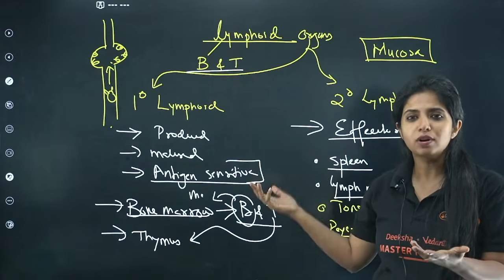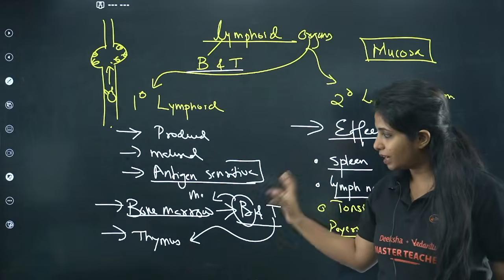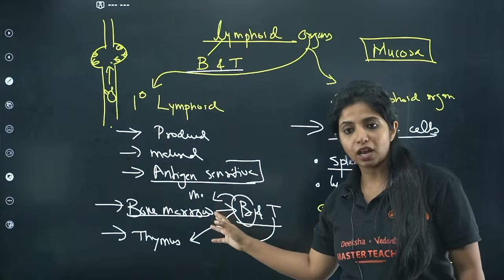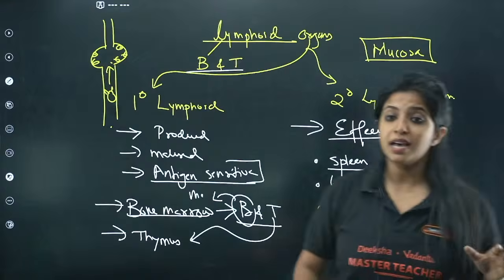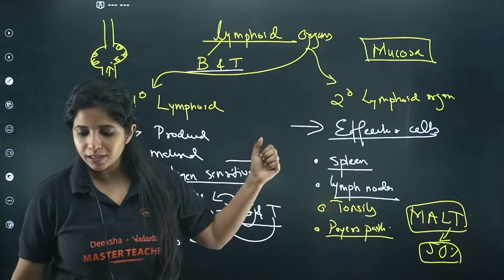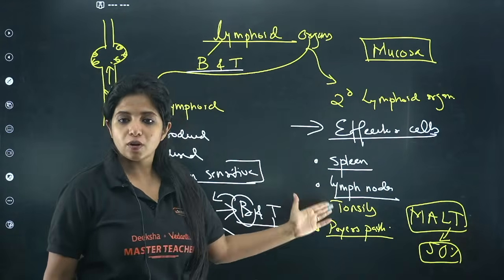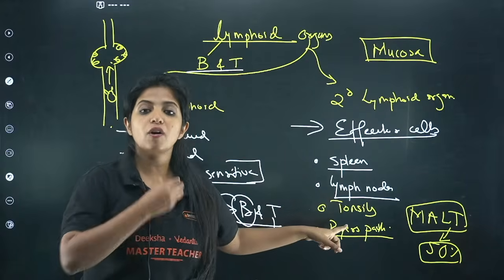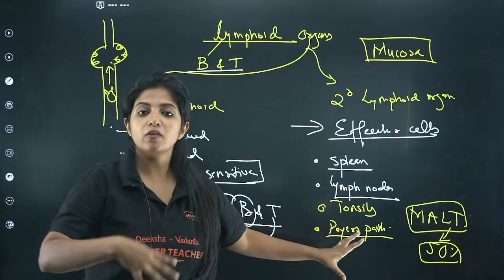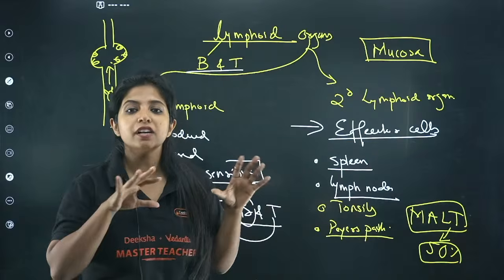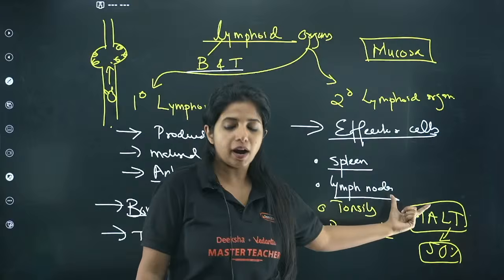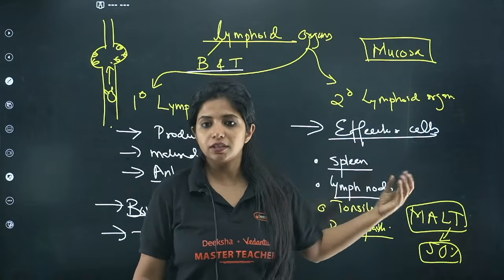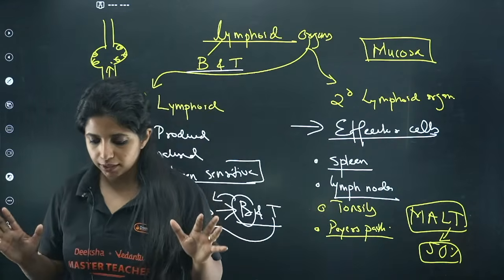B lymphocytes mature in the bone marrow itself, T lymphocytes mature in the thymus. Whereas in secondary lymphoid organs, they become effector cells. Examples are spleen, lymph nodes, tonsils, and Peyer's patch. Tonsil is found here, and Peyer's patch is found in the small intestine. Both are associated with the innermost lining known as mucosa, so they come under MALT, and MALT occupies 50% of your entire lymphoid tissue.